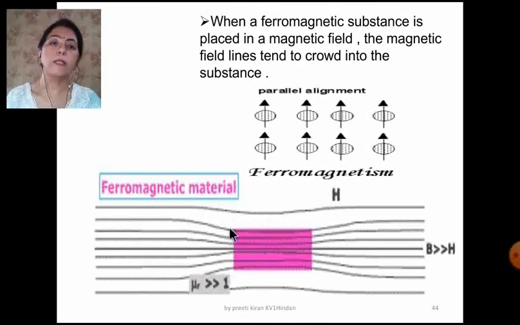Just see, I've shown you this photograph earlier also, and here you can see the magnetic field lines. They are crowded here, and they are passing through the ferromagnetic substance. In the diamagnetic, they were preferred to go through the air. In the paramagnetic substances, they were lesser in number, but in the ferromagnetic, you can see the crowding.